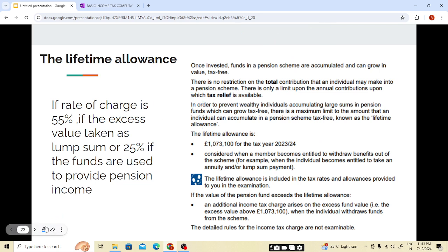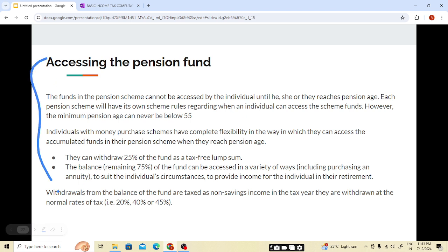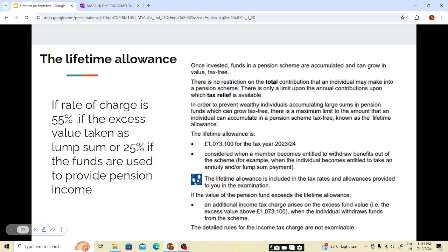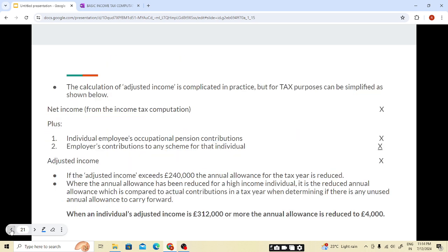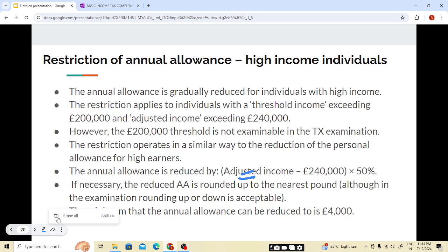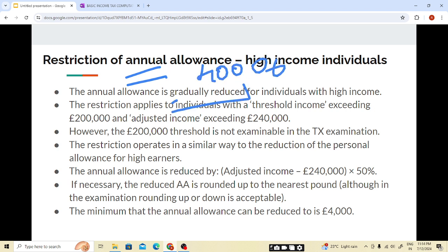By completing these small theory portions, we have completed our pension chapter. I hope, students, today's session was interesting and you do not have any doubt. Please do solve many questions so that you have a good understanding of these topics, and mostly the annual allowance part. You need to have a good grip on it, and on when the annual allowance will get tapered. The annual allowance is 40,000. This will be increased if unused annual allowance from the previous 3 tax years is available. This 40,000 of the current year can be tapered.